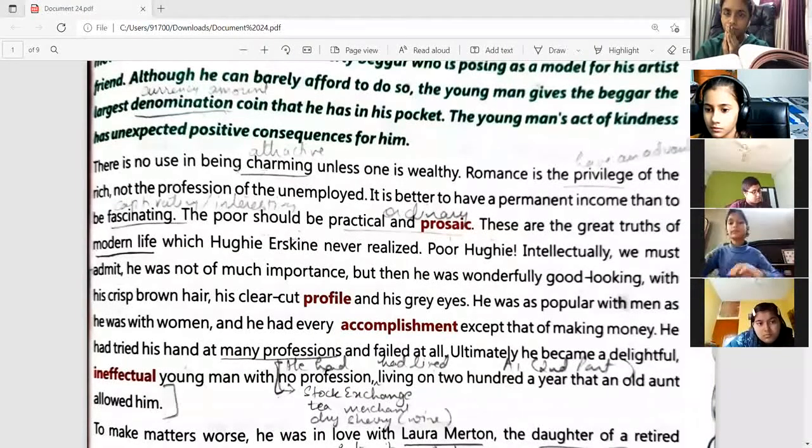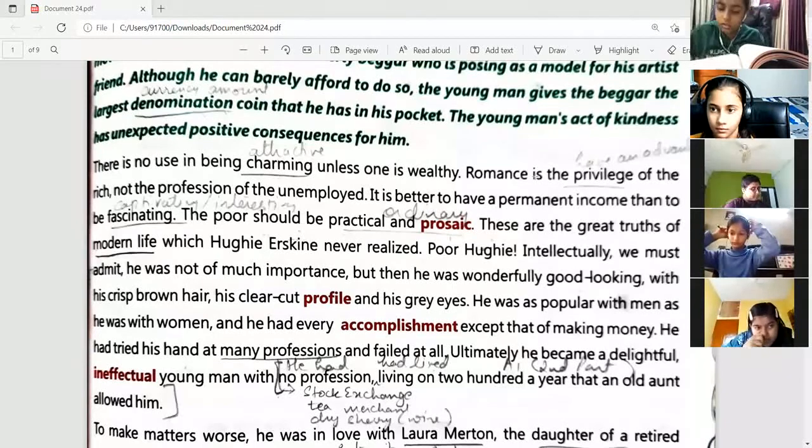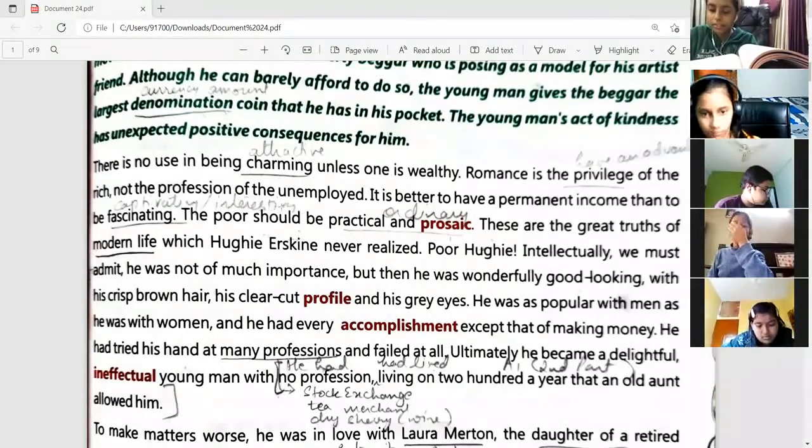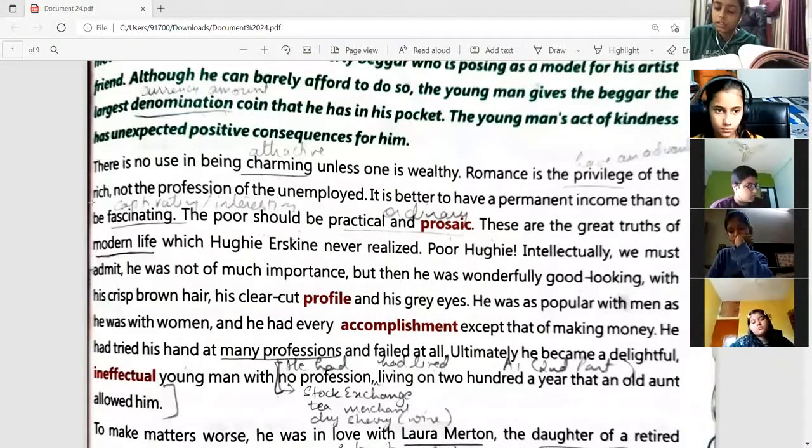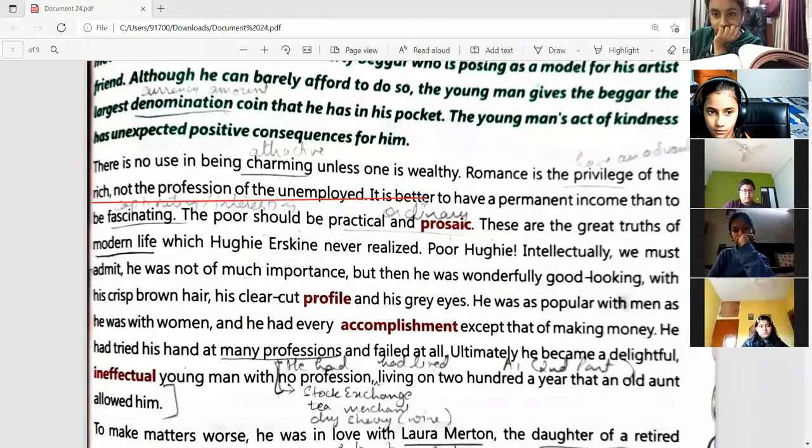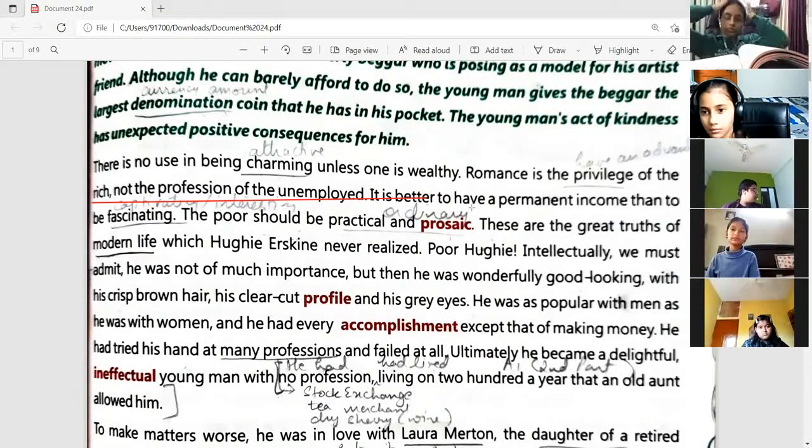So, if you are not rich enough, then everything is worthless. All right. Romance is the privilege of the rich, not the profession of the unemployed. So, the author is saying that romance is just for the rich people. The poor people don't have anything to do with it because they have their own problems in life. They are involved in their own problems and they cannot afford to do these things.